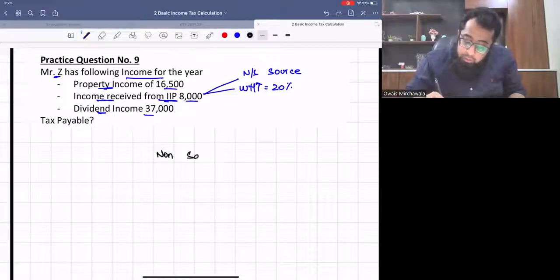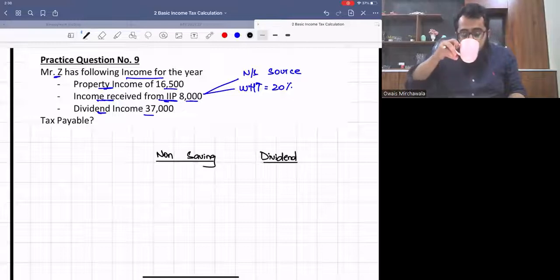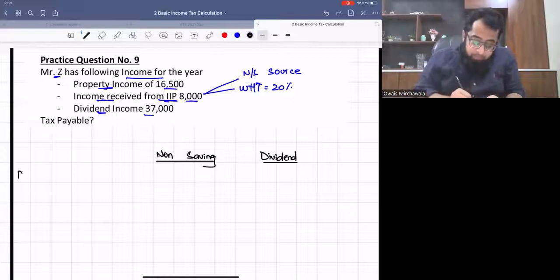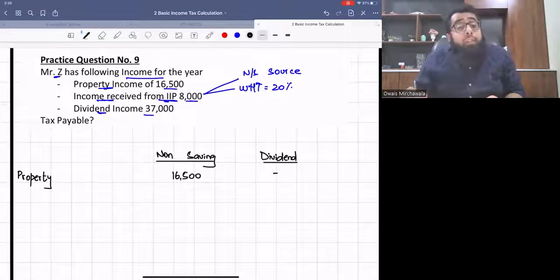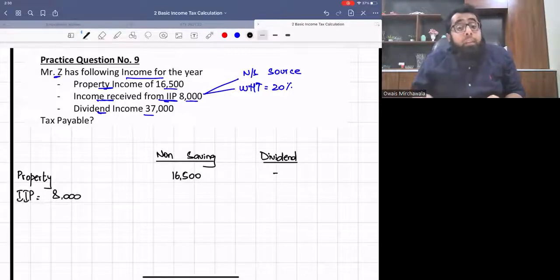Let's look at it. One head of income is non-saving. Please listen to me. The other one we are creating is dividend. Property income, 16,500, simply goes in the head of non-saving. IIP: since the examiner is silent, we will consider it as a non-saving source.